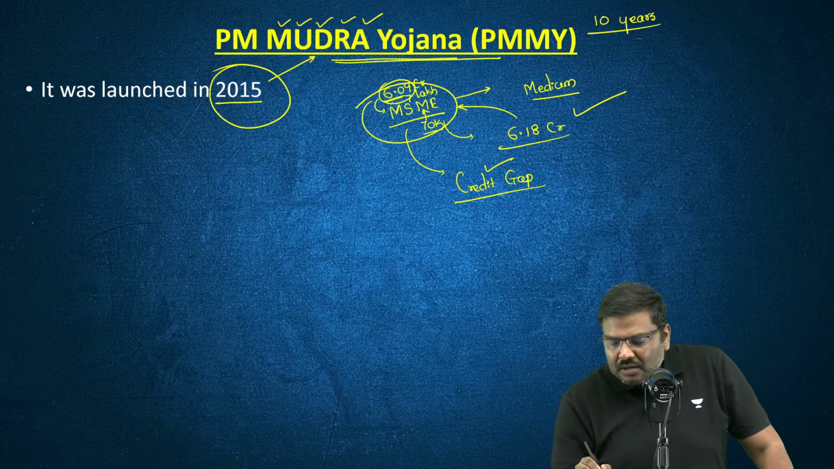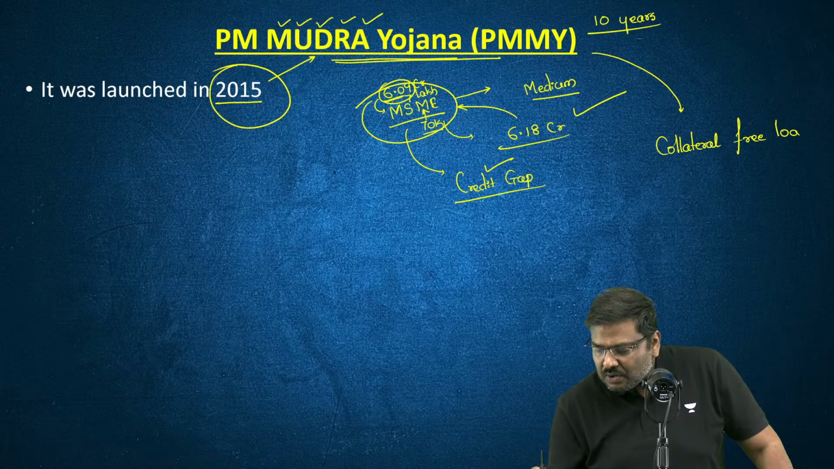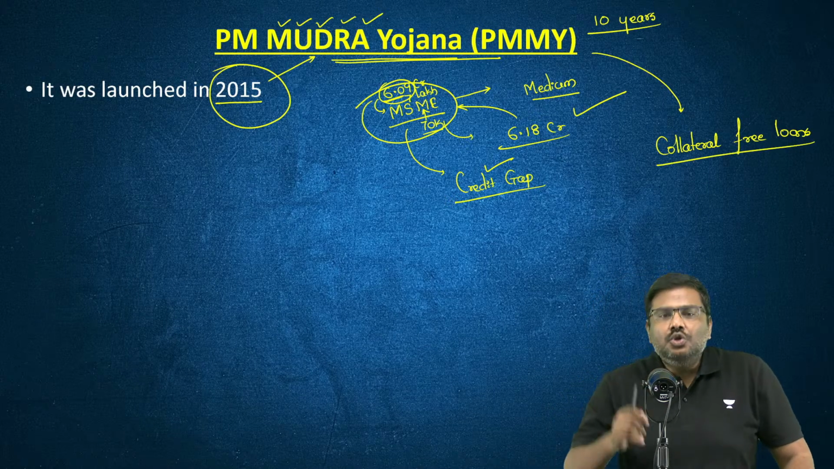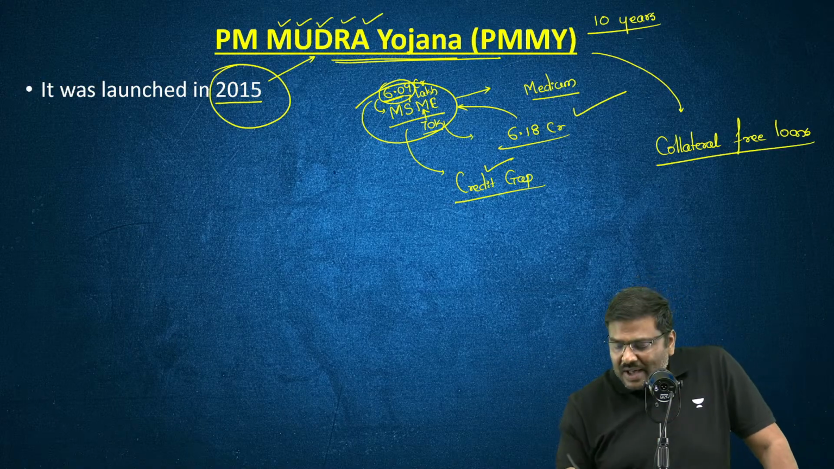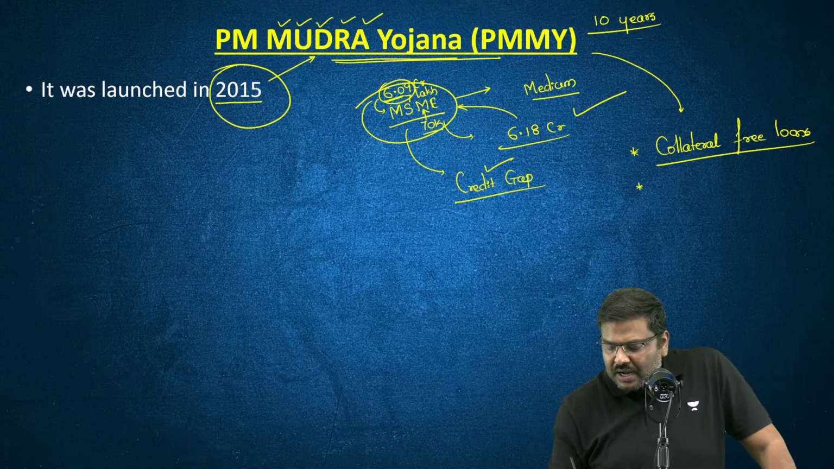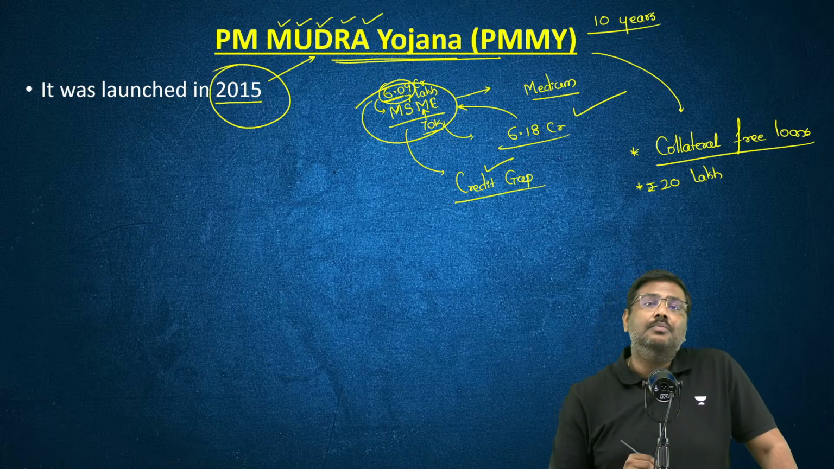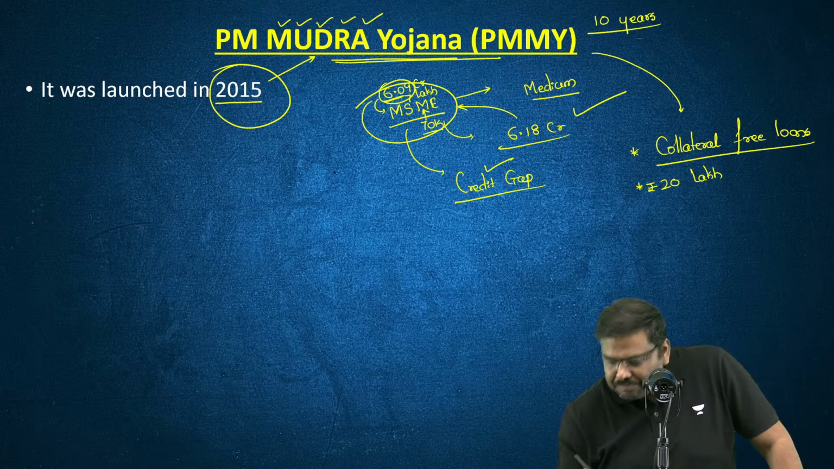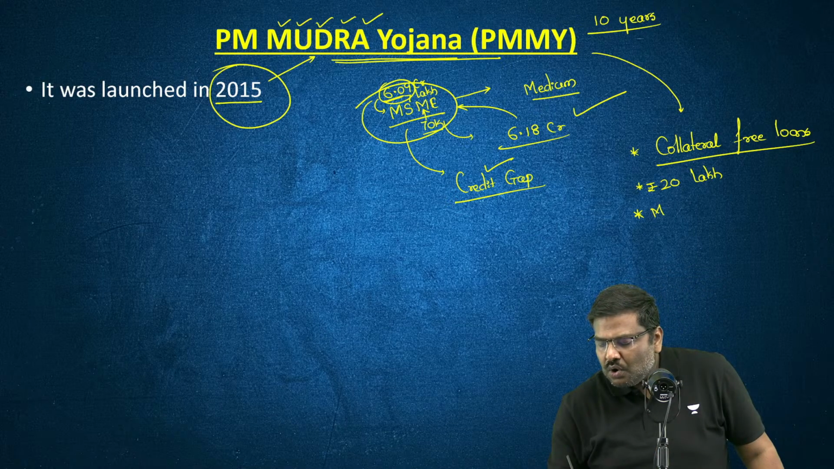Under PM Mudra, they will provide collateral free loans. What do you mean by collateral free loans? You do not have to provide any security to get a loan. What is the maximum value of the loan under PM Mudra Yojana? It will be 20 lakh rupees. And under PM Mudra Yojana, the target is essentially the micro and small enterprises.